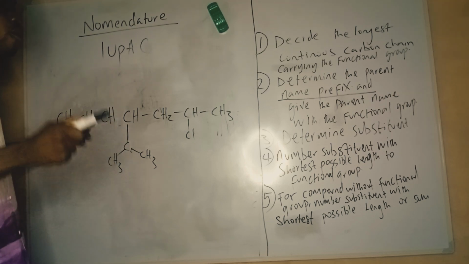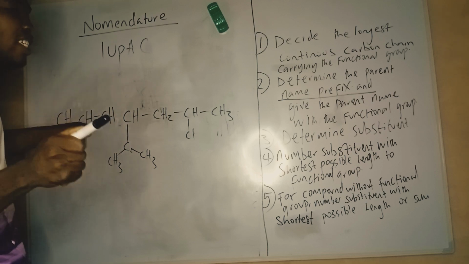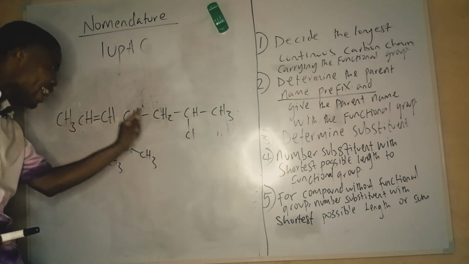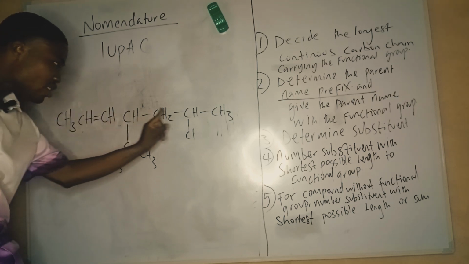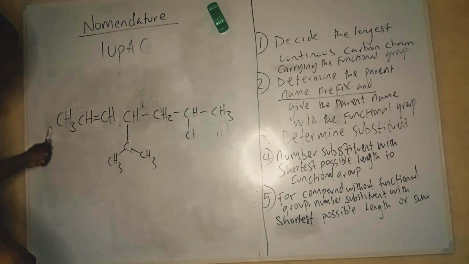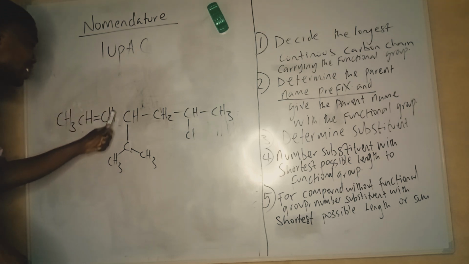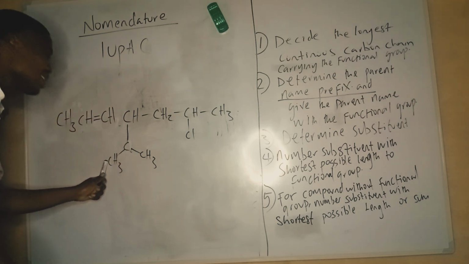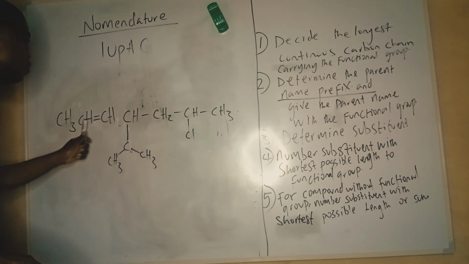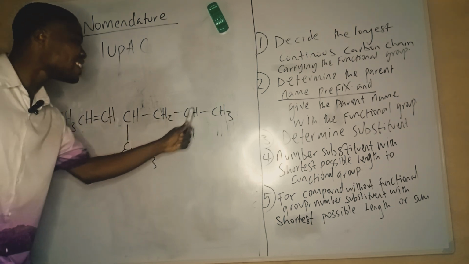Double bond, triple bond, OH, COOH, they are functional groups. So I'm going to decide it from here. Now it is here I will start from. If you decide from here, I'm going to count: 1, 2, 3. I cannot say 4, 5, 6. Let's check, it must be the longest. 1, 2, 3, 4, 5, 6, 7.